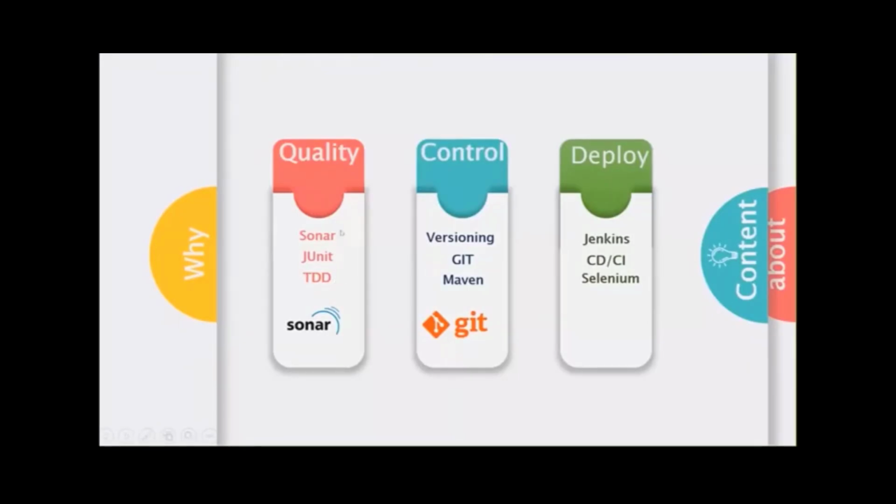Sonar is a third party tool. It's like a plugin kind of thing. You can add it into the editor, or you can run it as a separate application, then deploy your code over there. That application will review your code. It is like a reviewer. Sonar is a plugin you can attach into Eclipse or IntelliJ. It will review each and every line of static code, and it will give you the report.